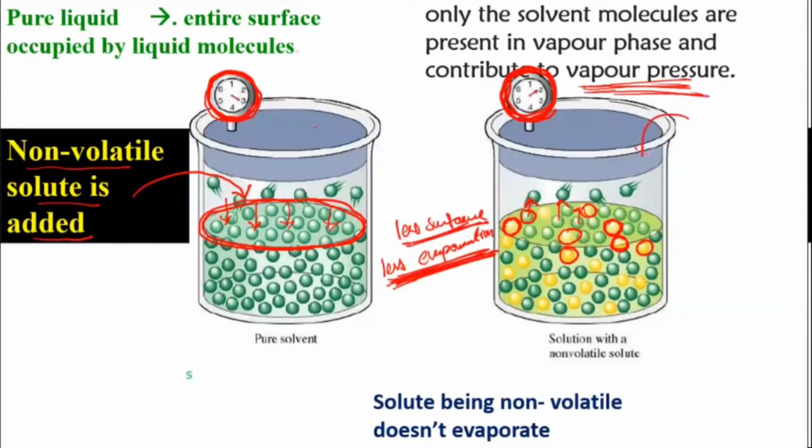If you keep adding more and more solute, more space will be occupied by the solute particles. Correct? Then the surface area will become less, and the vapor pressure will go down again. I hope you are able to understand this point. When I add more solute, the particles come and block the way, so the solvent particles will not get enough space to evaporate. So fewer vapors will be formed above the solution, and the vapor pressure is going to decrease.